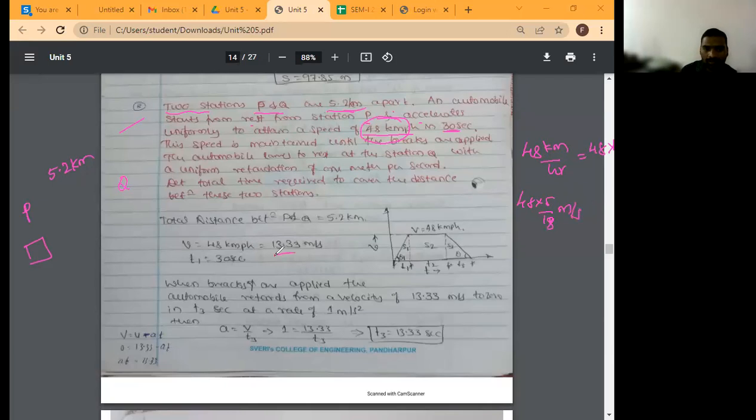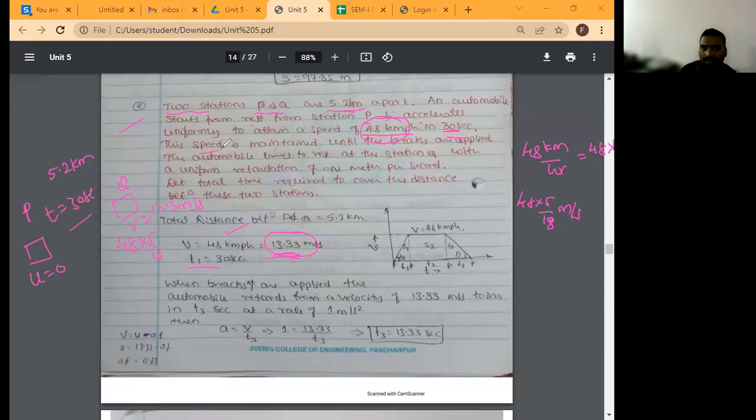So here he has done it. You may get confused. Sir, here you have written 48, and here how did it become 13.33? It means 48 is multiplied by 5 by 18. This comes to 13.33. Next, time. Initial velocity was how much? Initial velocity is 0. After coming here, the velocity became V equal to 13.33 meter per second. How much time has it taken? Time T is equal to 30 seconds. It has taken that. Correct? Yes, given.